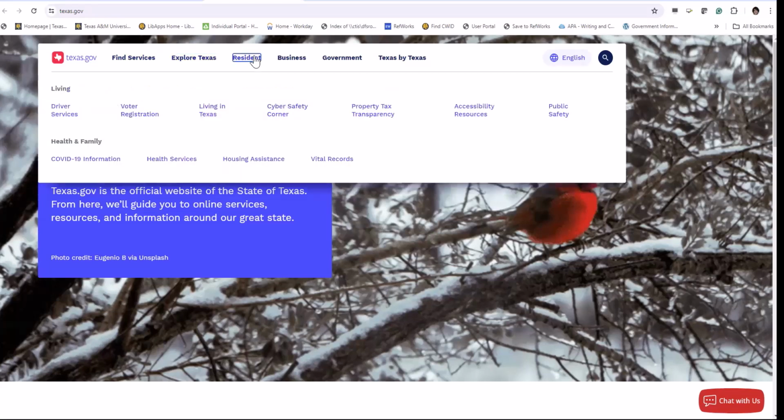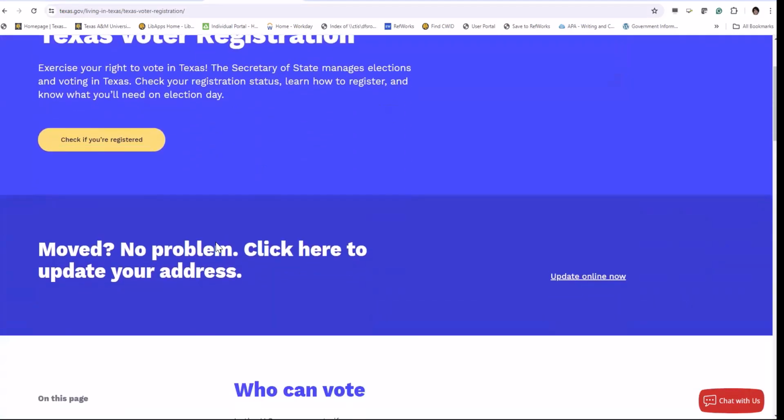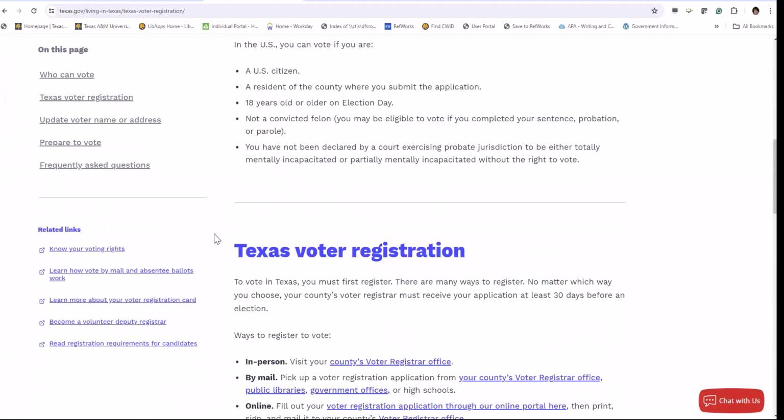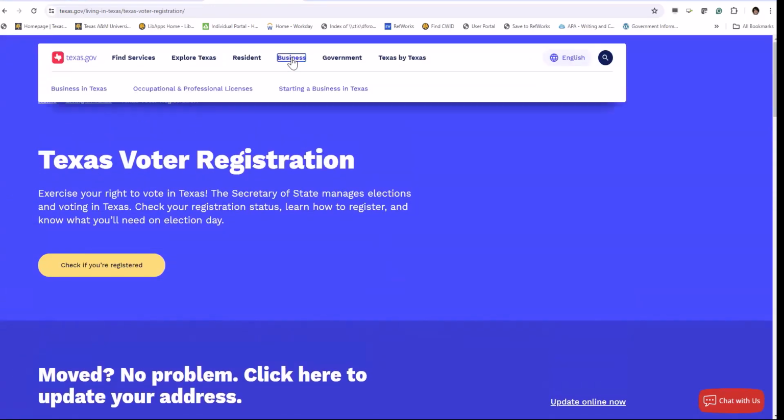You can explore more about residents, for example, voter registration and living in Texas. If you go to this page, you can see who can vote and get information about Texas voter registration. Also, you can get some information about Texas business, like business in Texas, occupational and professional licenses, and so forth.